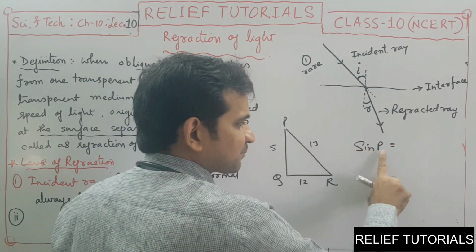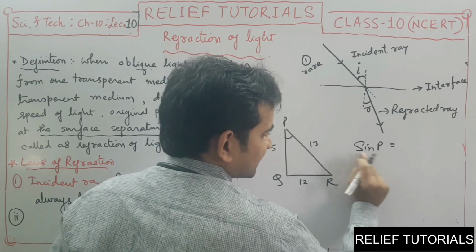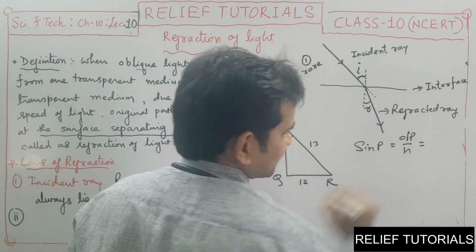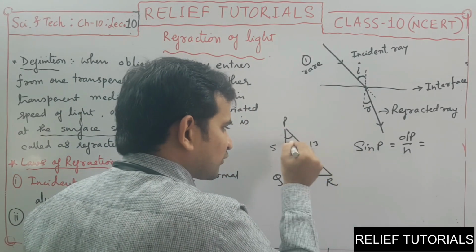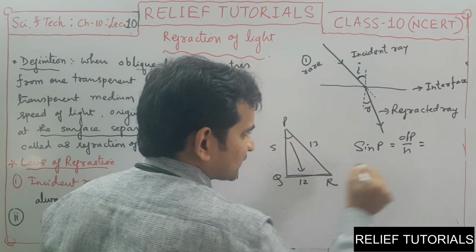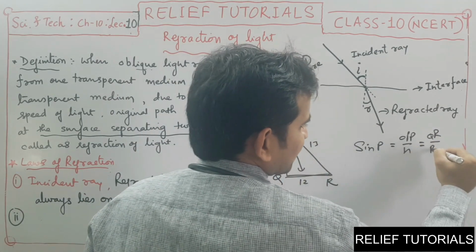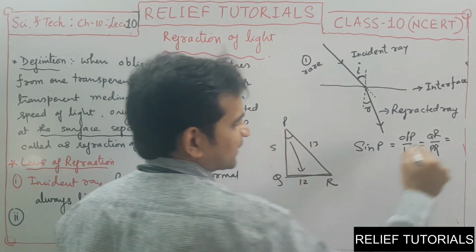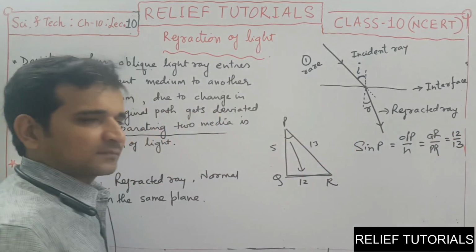P is the angle under consideration, and sine means always opposite upon hypotenuse. The opposite of P is QR, and the hypotenuse is always PR. Now put the values: QR is 12 and PR is 13. So it is 12 by 13.